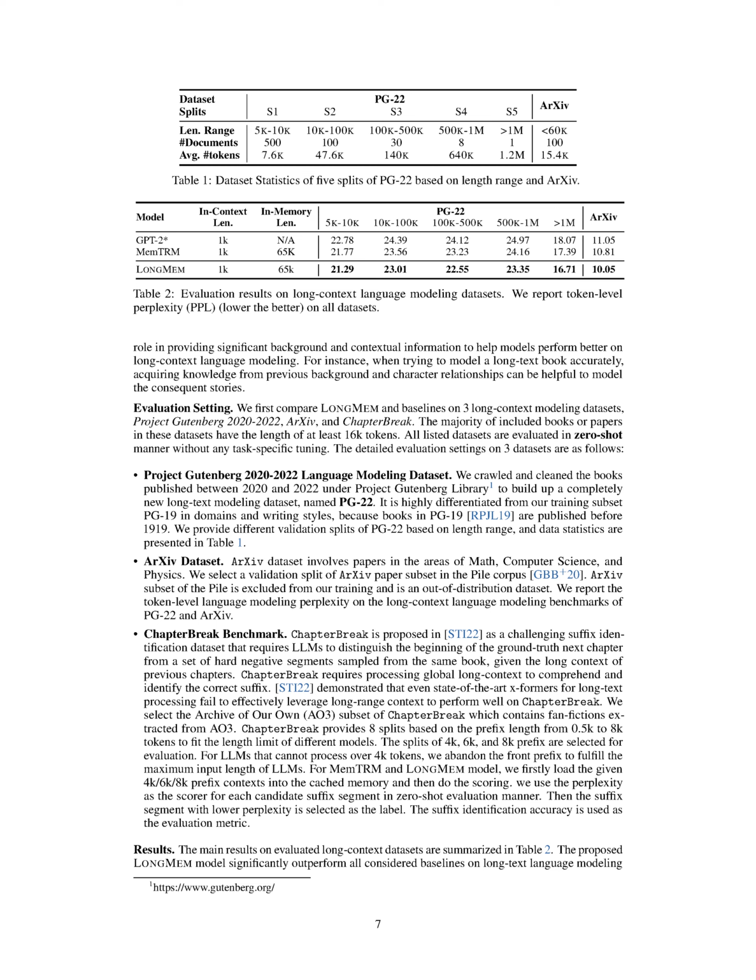The third dataset, Chapter Break, is a unique benchmark that requires models to identify the beginning of a new chapter from a set of challenging negative segments, all sampled from the same book. This is done by taking into account the long context of previous chapters. Despite being a challenge even for state-of-the-art transformers, they included a subset of Chapter Break, Archive of Our Own, AO3, that contains fanfiction pieces. This dataset was divided into 8 sections based on the length of the prefix, ranging from 500 to 8,000 tokens.